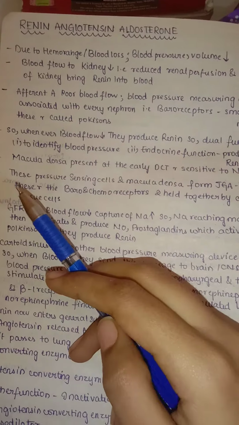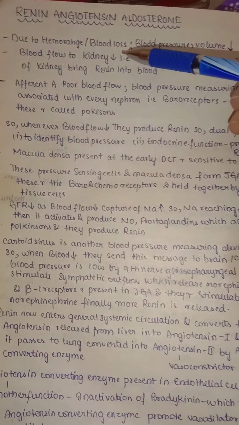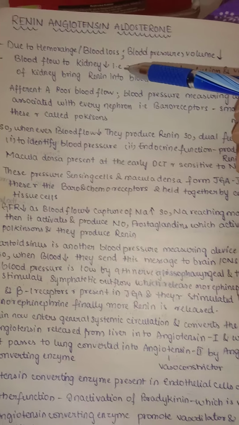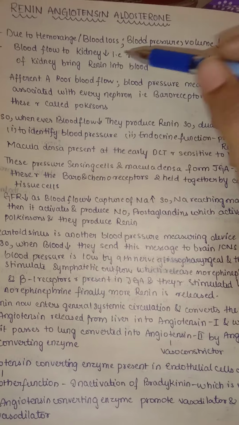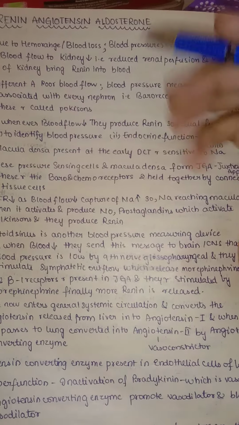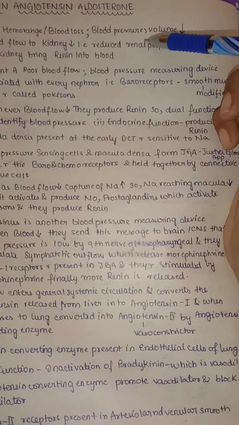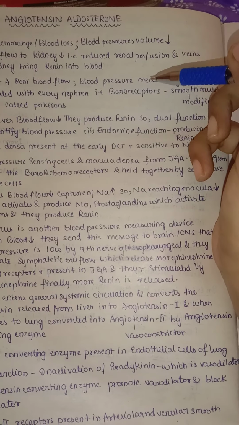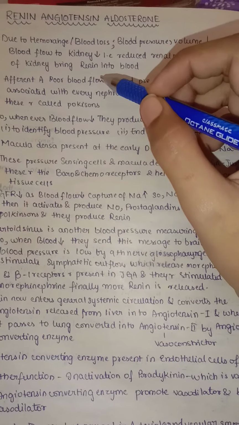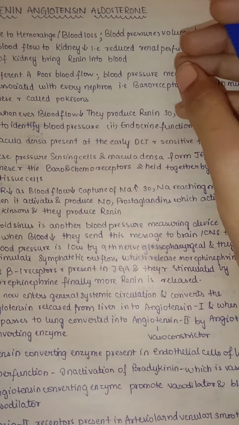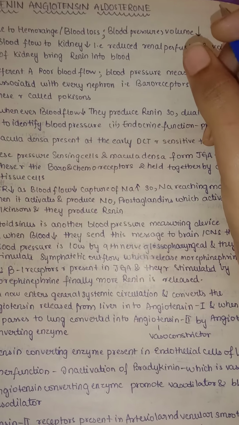Now let us see the renin-angiotensin-aldosterone system. For example, if a person is having hemorrhage or blood loss, or the blood pressure or volume of the person is decreased, then of course the blood flow to the kidney will also decrease. This will in turn reduce the renal perfusion, and veins of the kidney bring renin into the blood. Here, as the renal perfusion is decreased, we have the juxtaglomerular apparatus which sends this.